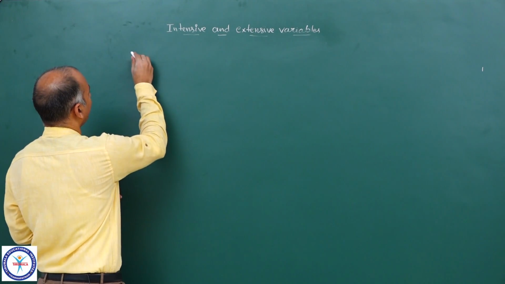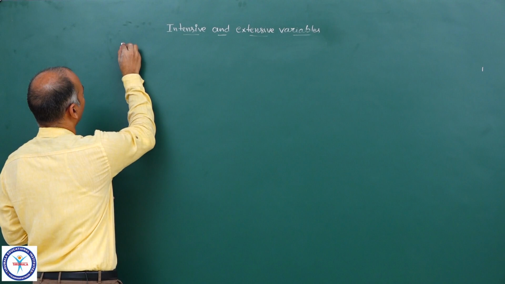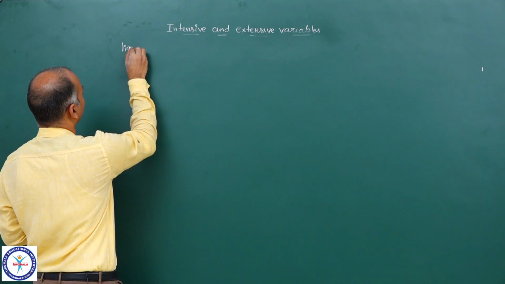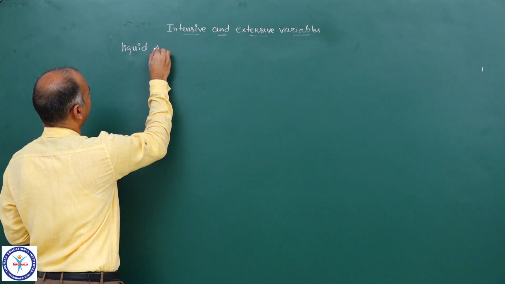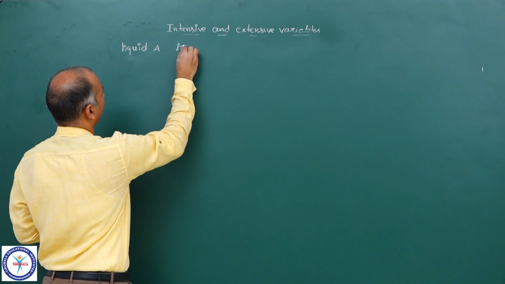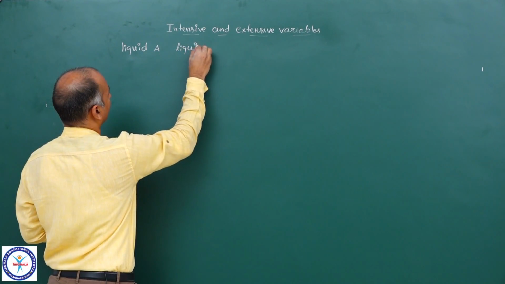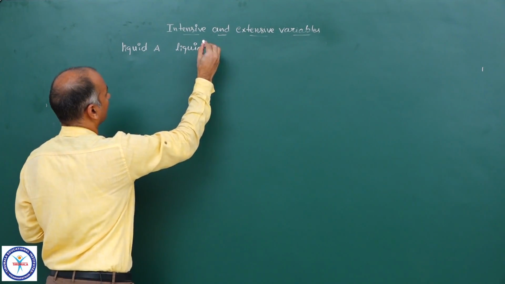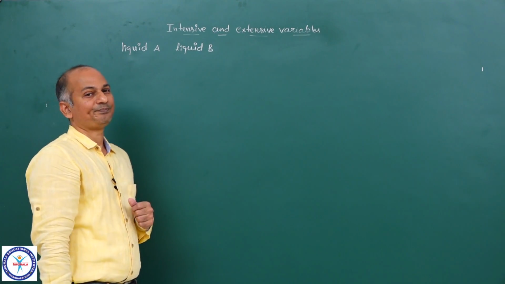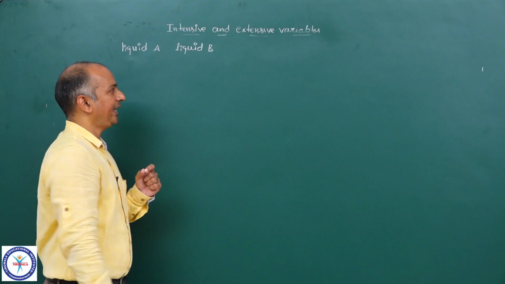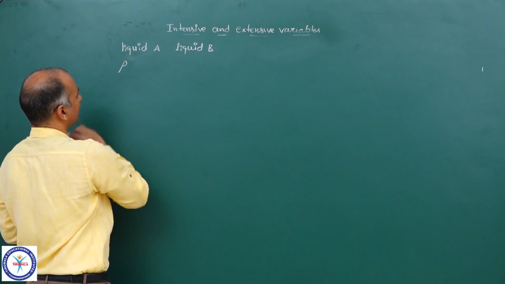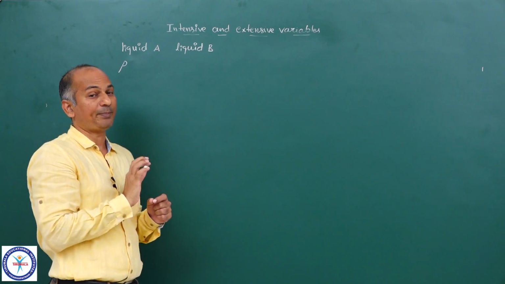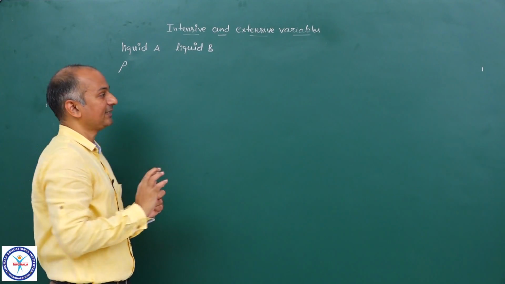Okay, suppose we have two liquids, liquid A and liquid B. Now liquid A density is given. You all know density symbol is rho. That is not P, that is a rho, Greek letter density.